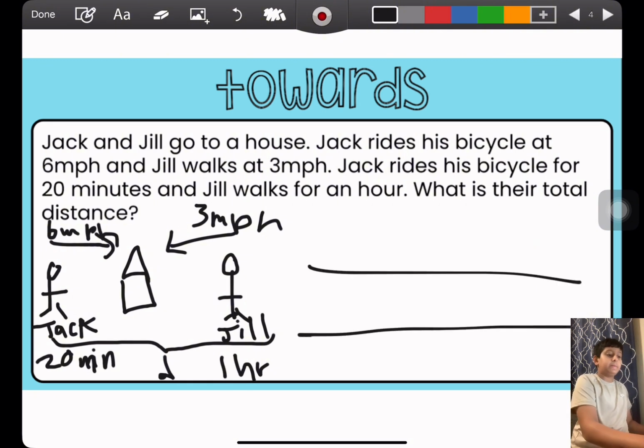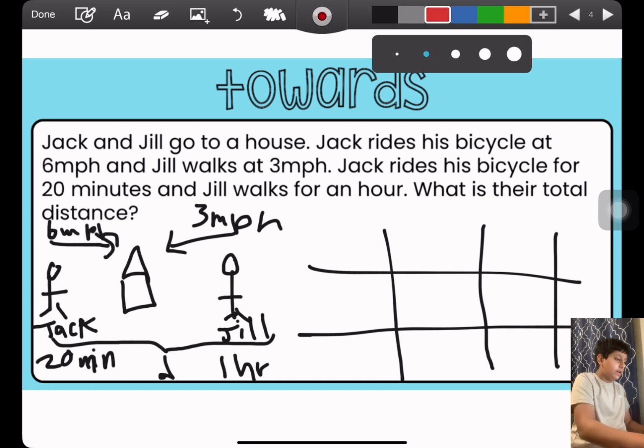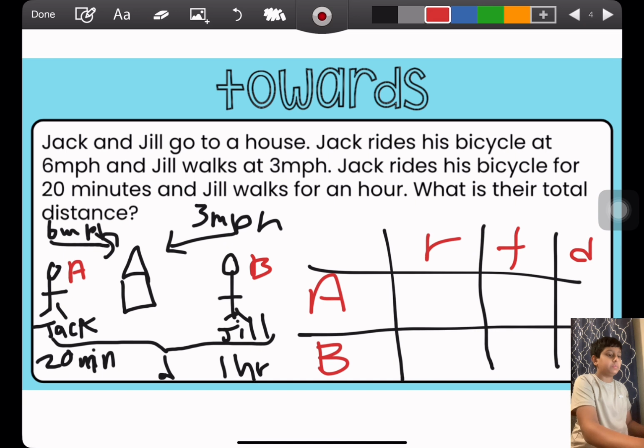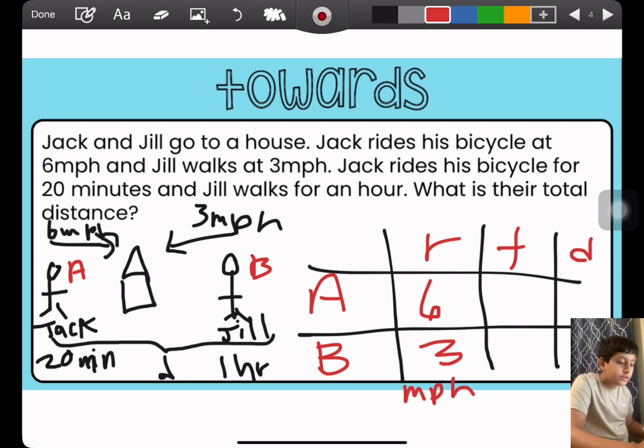So what we can do is set up a chart. Jack could be A and Jill can be B. We set it up like this: R, T, D. We know the rates: 6 miles per hour, 3 miles per hour. Always make sure to write your units down so you know what kind of unit you're talking about. Jack travels for 20 minutes, but that's not an hour. 20 minutes is a third of an hour, so instead we put 1/3. Jill travels for 1 hour. That's fine.